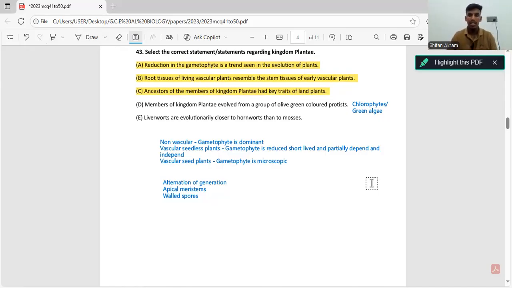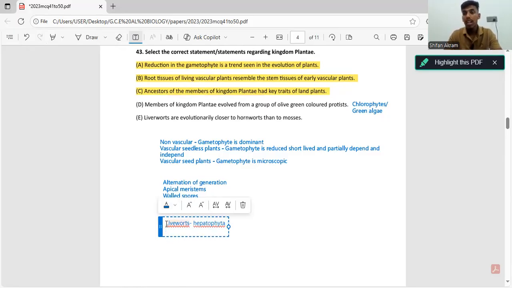Also remember that. Final statement: liverworts are evolutionarily closer to hornworts than mosses. First, let's write what phylum they all belong to. Liverworts belong to Hepatophyta. These all belong to non-vascular plants.